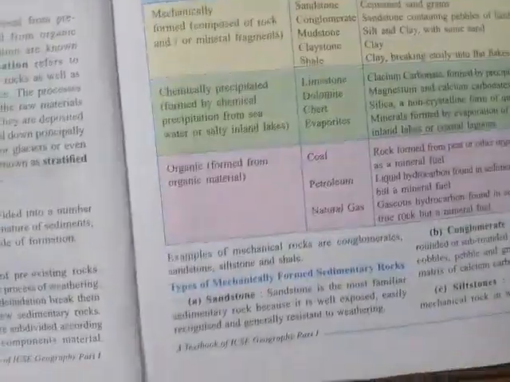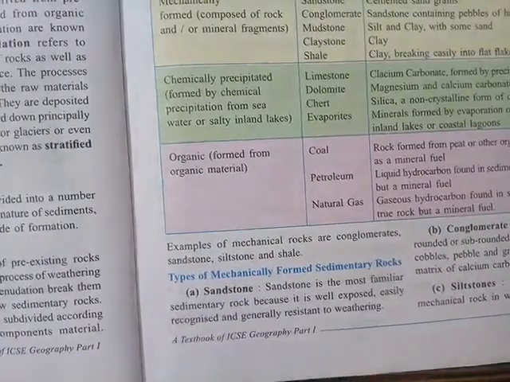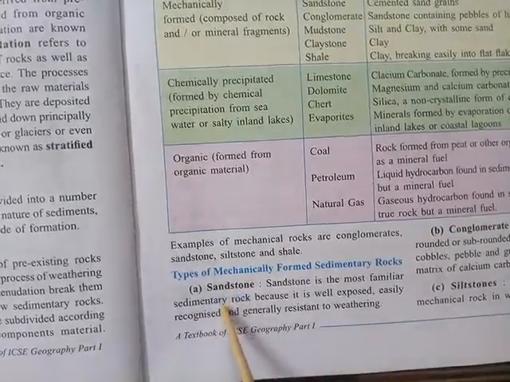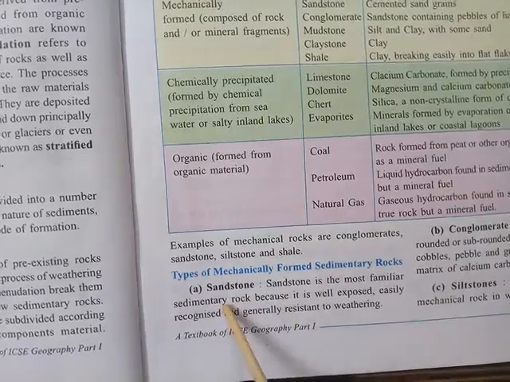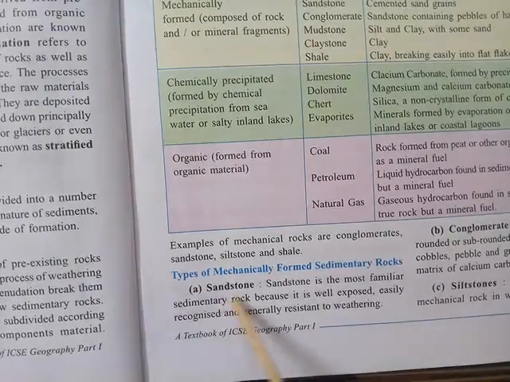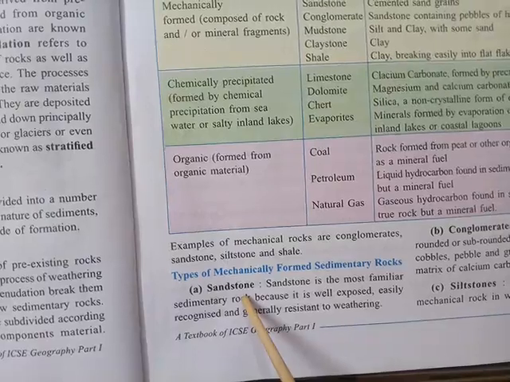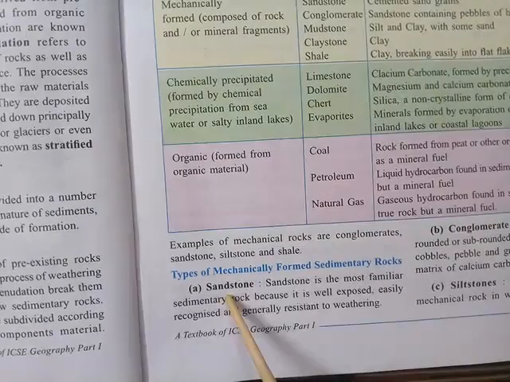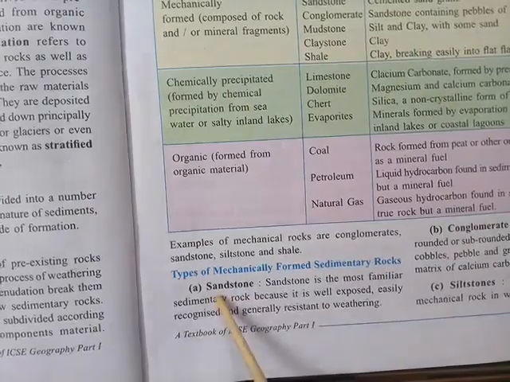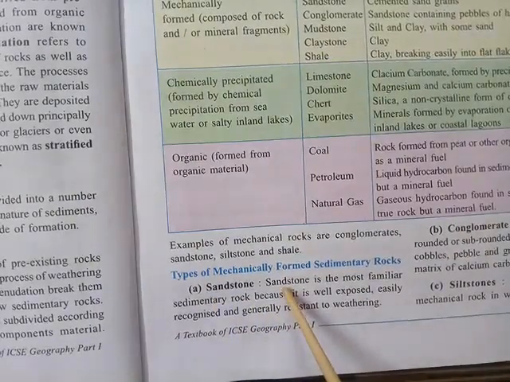Now we are going to see some types of mechanically formed sedimentary rock. One is the sandstone. In this, the sand is deposited at some place, and when it gets solidified, and there is one word used for the solidification, we call it lithification. When the sand goes through the process of lithification, it forms sandstone. Next is the conglomerate.